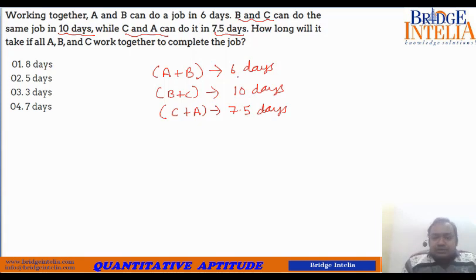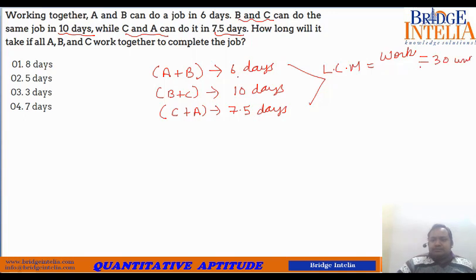So what should we do now? Here two people are mentioned at a time. So no problem, the method is still the same. We will take the LCM of these numbers: 7.5, 10 and 6. So 30. 30 is divisible by 6. 6 5s are 30. 10 3s are 30. And 7.5 into 4 is equal to 30. So the LCM comes out to be 30. So work is equal to 30 units.